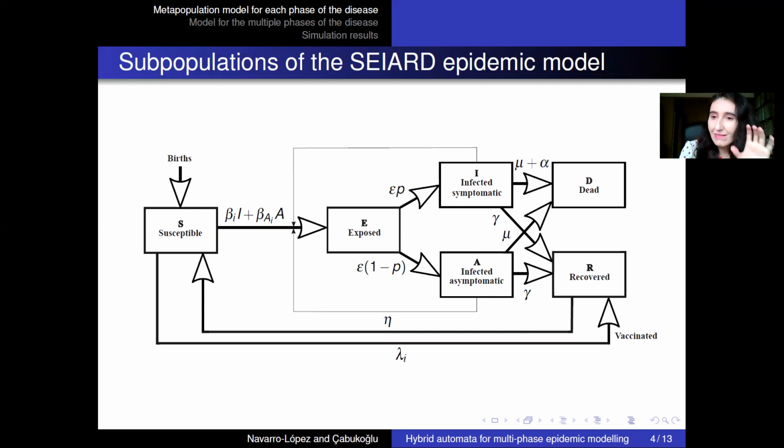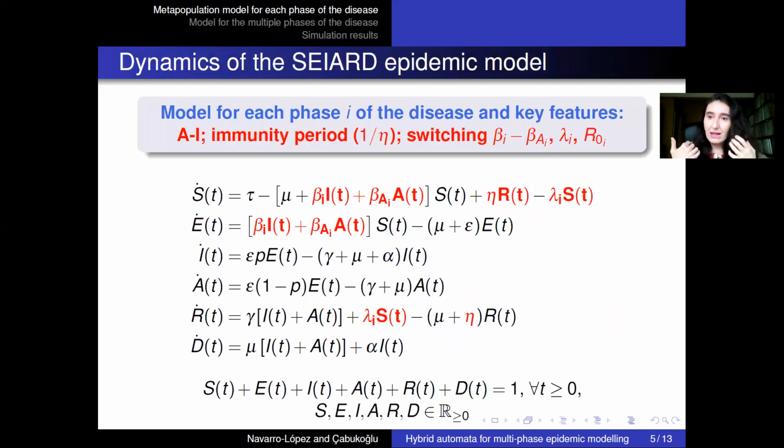Okay, so now having all these subpopulations in mind, we are going to produce the dynamical model for the evolution of the different populations. But in this case, we are modeling not the subpopulations, but the time-dependent probabilities to belong to these subpopulations.